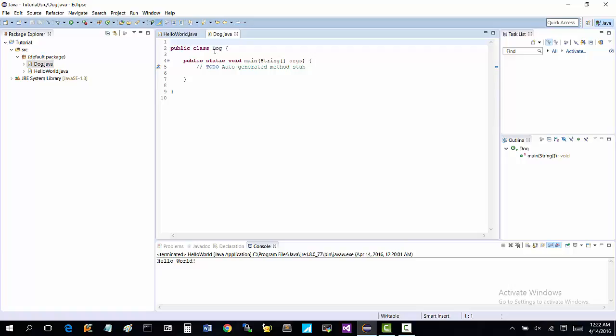Each class or Java object that you're creating has to have at least one constructor, and the only real rule with constructors is that the constructor must have the same name as the class that it's contained in.